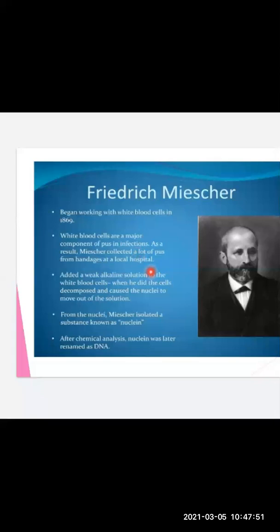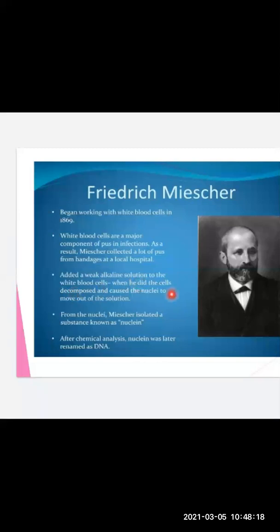So Miescher was working on something which is called DNA. He did not actually know what he was working on. So in his initial work, he collected this pus from the local hospitals. And later on, what he did, we'll see now. He added a weak alkaline solution to the white blood cells.